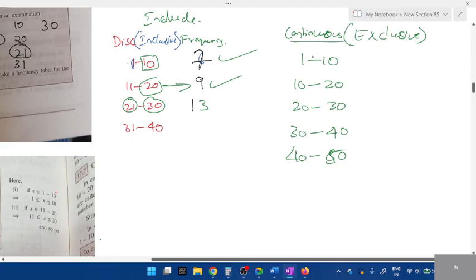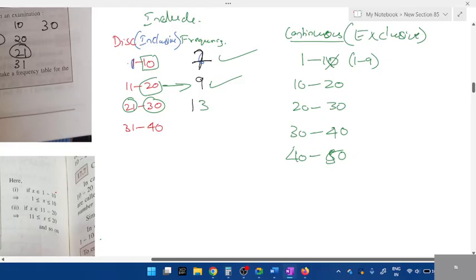The meaning of exclusive is, from 1 to 10, don't write 10 here. You have to just write 1 to 9. Which number are we excluding? 10. And what's the name I told you, upper limit or lower limit? Right answer. For a class interval, whichever comes on the right hand side is known as the upper limit. So for exclusive, all the upper limits you should exclude, students. 10 you shouldn't include here, but 10 should be included in the second column.